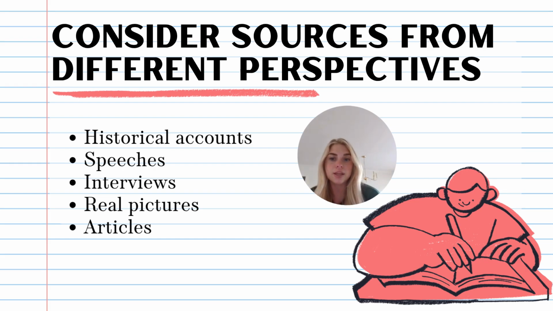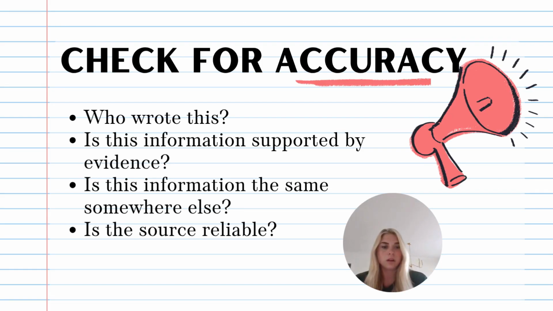Since we are talking about history, it's important to take into account information from different perspectives. So, when looking at multiple viewpoints from people, that helps us understand what happened even better. So, for example, historical accounts, real speeches, interviews, real photographs, and articles will help us dive into that information to learn it. When you begin looking at the information and selecting your sources, it's a good thing to question what you are reading. Before putting that information into your project or into your paper, take a moment to check to see if it is accurate and reliable.